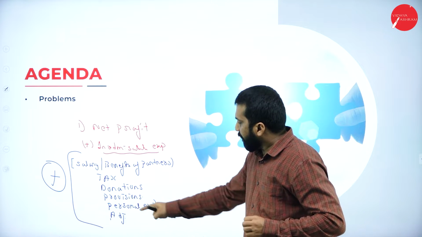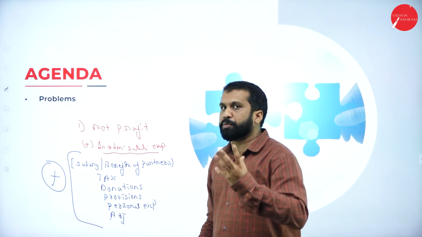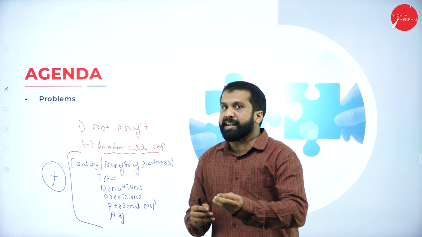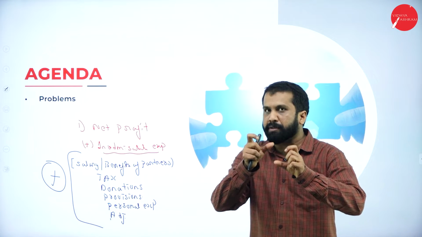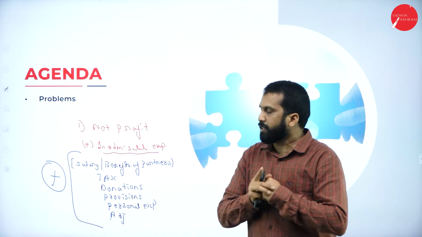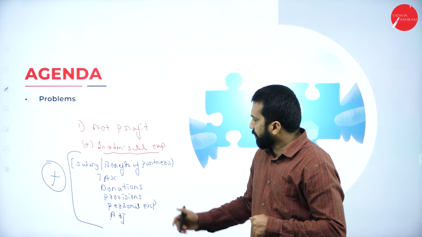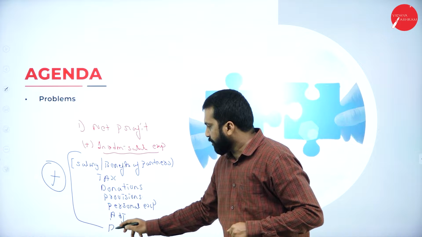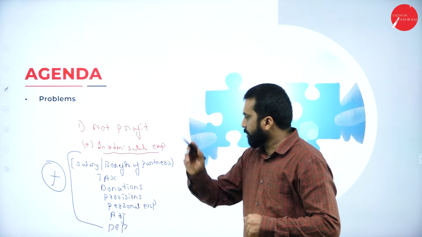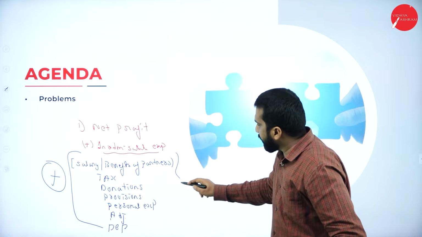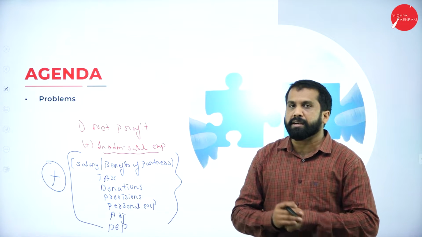In the adjustment, they may give interest or rent paid, any adjustment related to expenses, you are supposed to take. Along with that, any depreciation you are supposed to take. These are the inadmissible expenses.